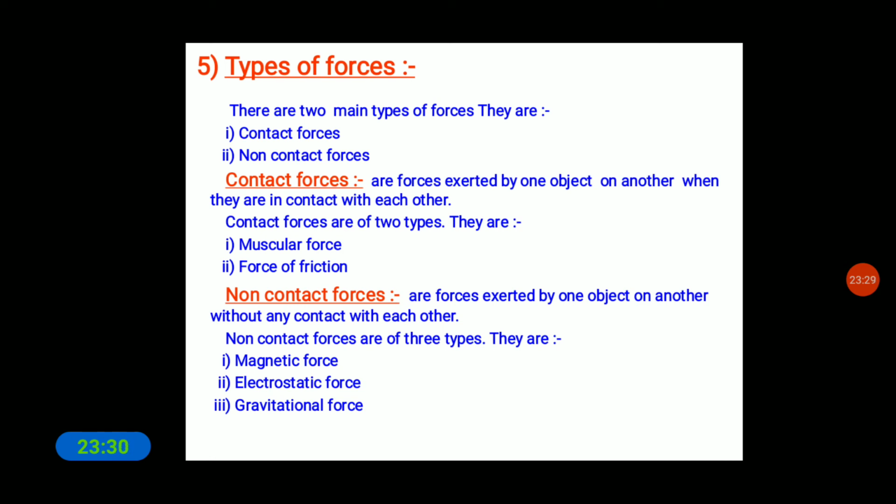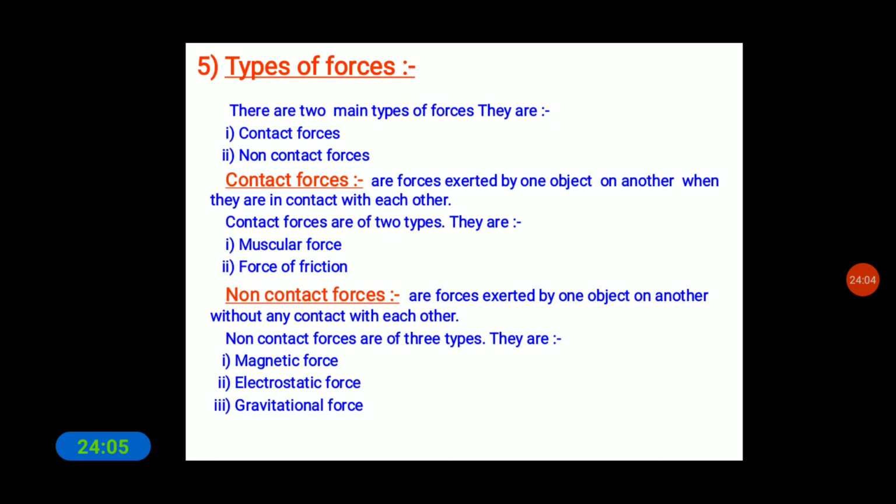Once again, the meaning of muscular force: the force resulting due to the action of muscles.